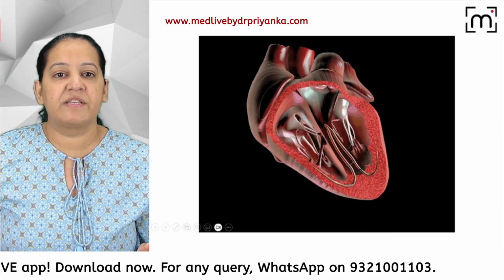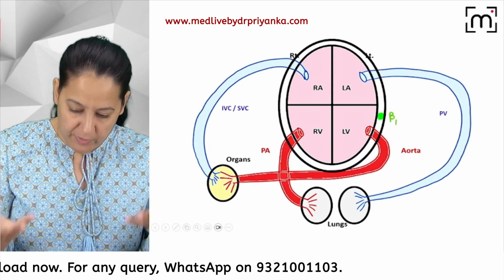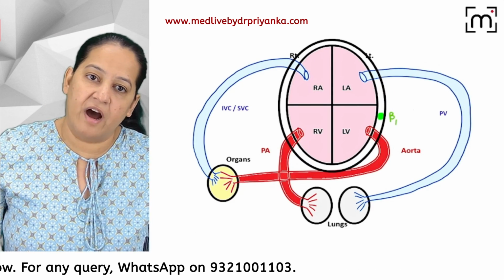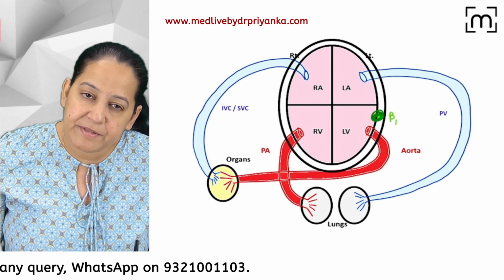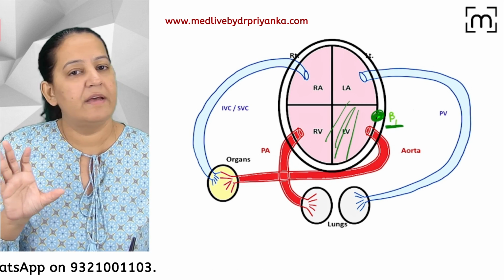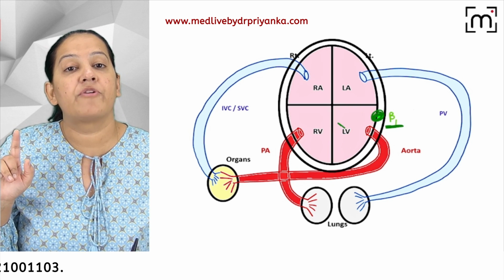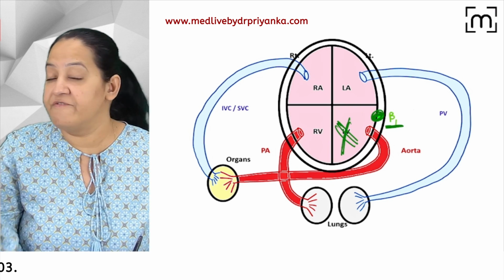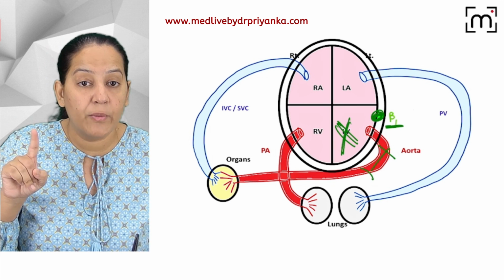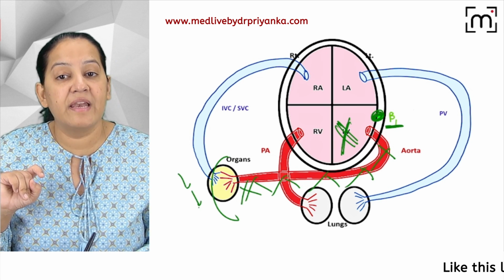Imagine if someone's heart is failing. Can you see this diagram? In everyone's heart, your heart, my heart, God has given beta 1 receptors. Till the left ventricle contracts normally, beta 1 receptors are not stimulated. But imagine if someone's left ventricle is not contracting. What will happen? Blood is not going into the aorta. So all the organs are receiving less blood.